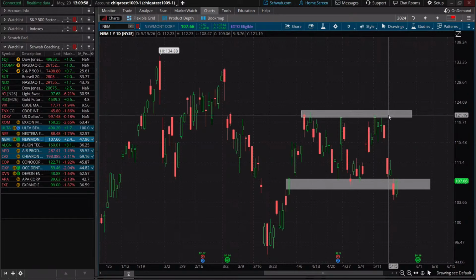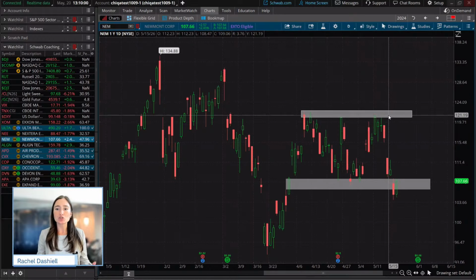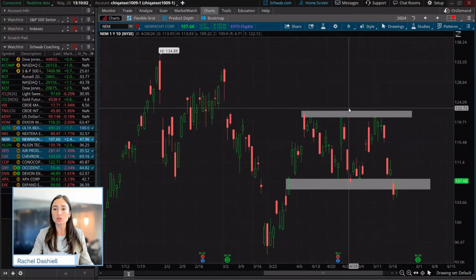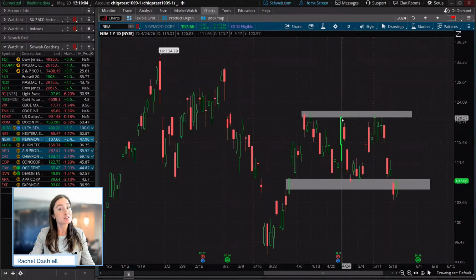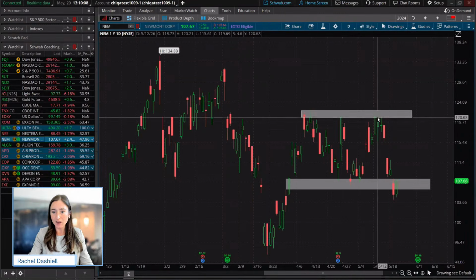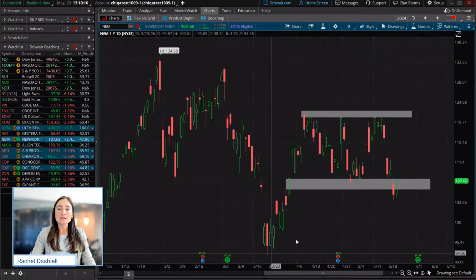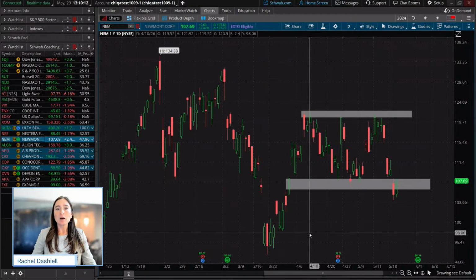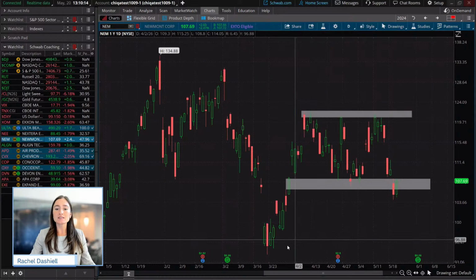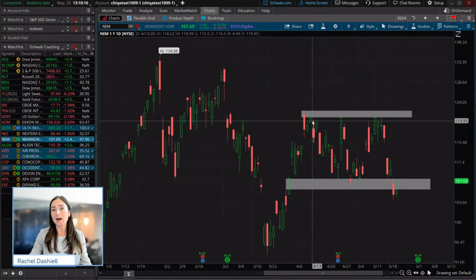The reason why we call it a double top or a triple top pattern, however you want to look at it, is that you have that one high here, and you have the high on the left and the high on the right. It could be a triple top because we had price leading up into the pattern.